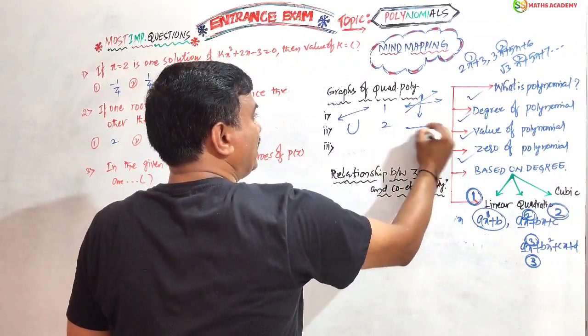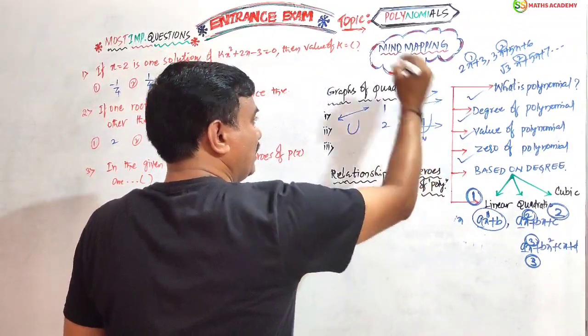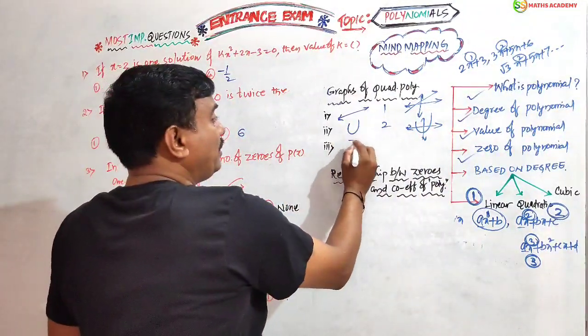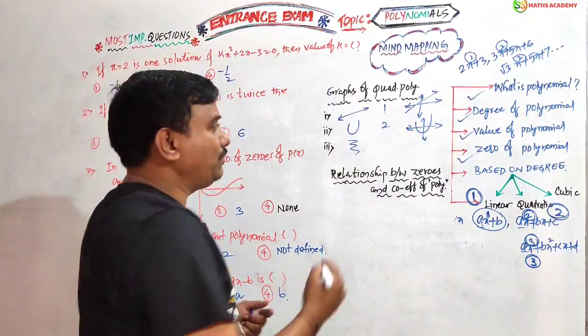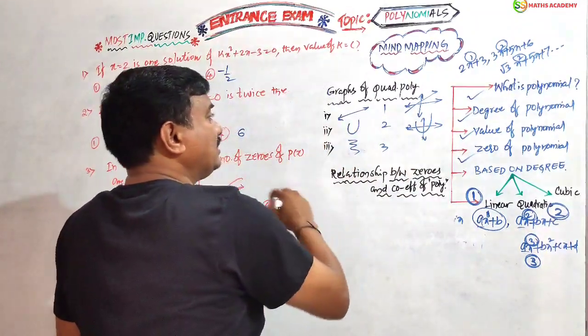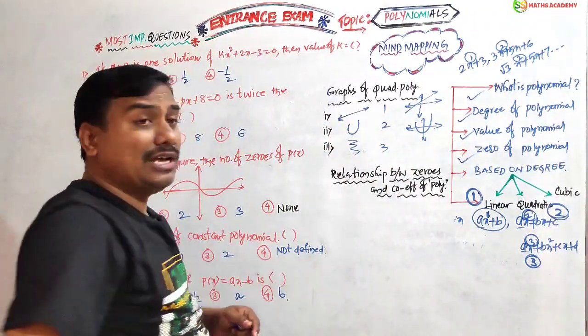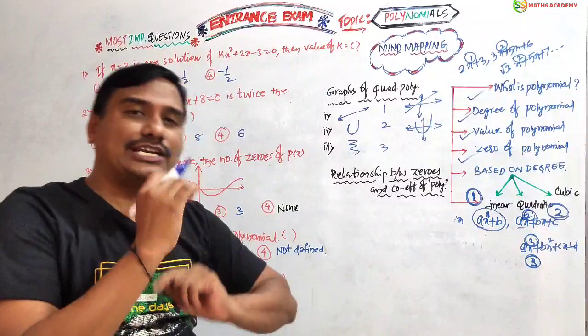We have to observe very clearly, friends. Now, a cubic polynomial does not have any particular shape, but it has three zeros. Yes, here one root, here two roots, here three roots. What is the relationship between the zeros and coefficients?